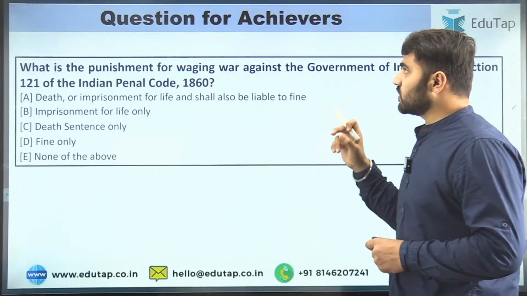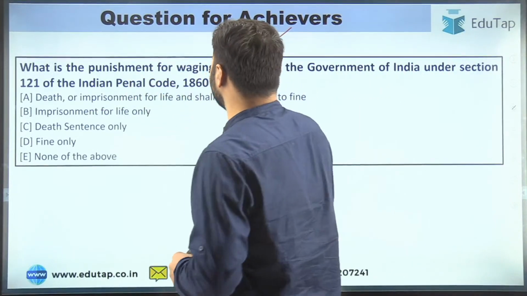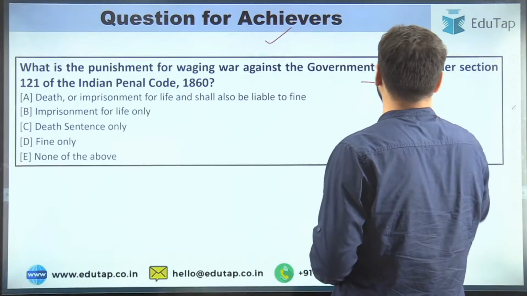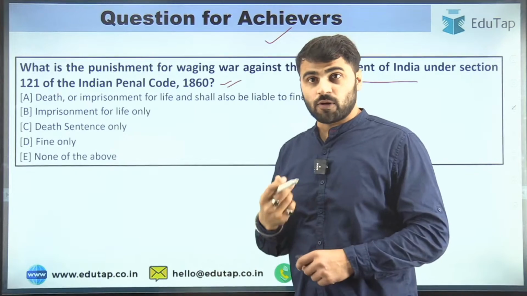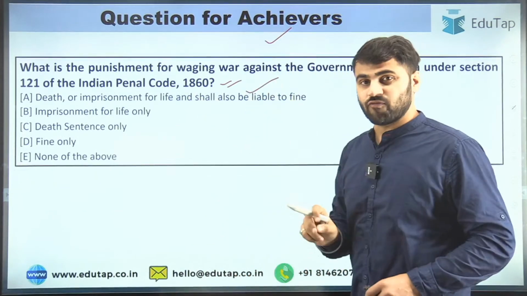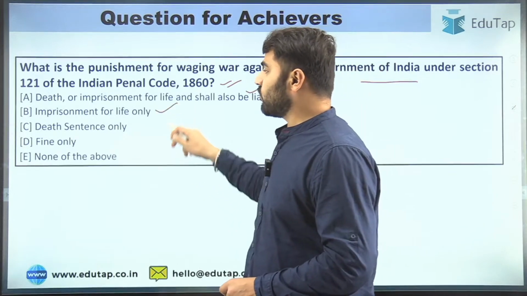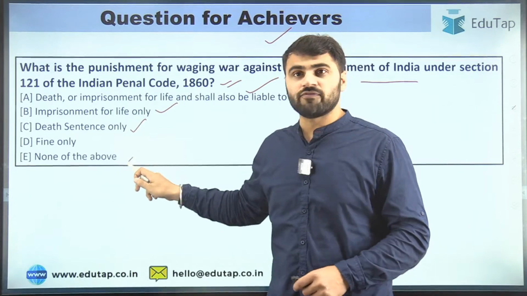And guys, this is the question for achievers. Your question is: what is the punishment for waging war against the government of India under section 121 of the Indian Penal Code 1860? Your options are death or imprisonment for life and shall also be liable to fine, imprisonment for life only, death sentence only, fine only, or none of the above.